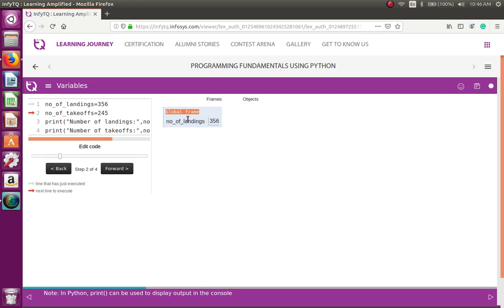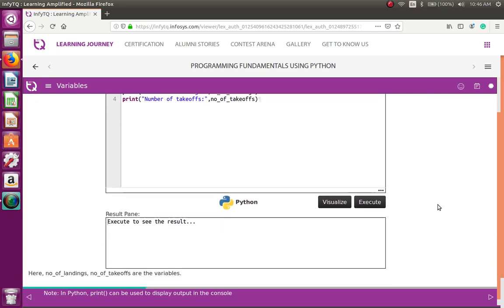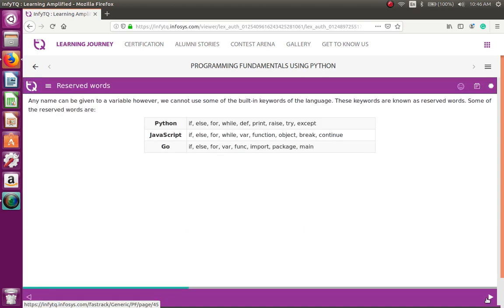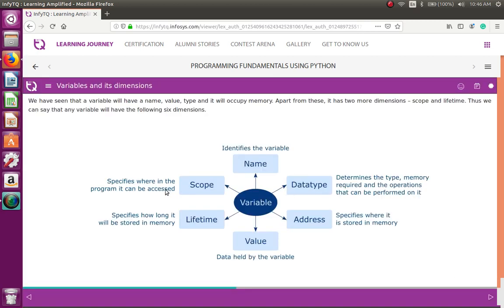At that time the scope of the variable will be limited to the local frame, whereas a global frame variable will be accessible from any part of the program. That's what it talks about. So scope specifies where in the program it can be accessed.